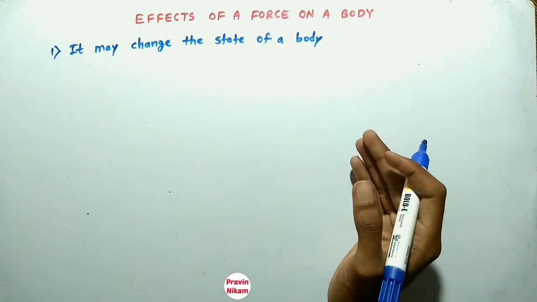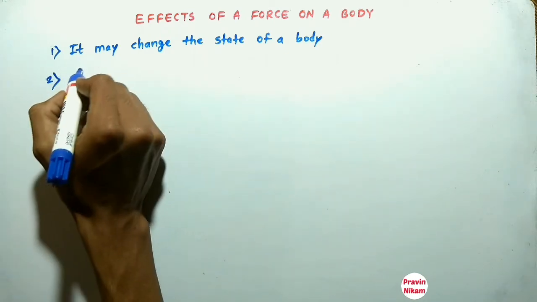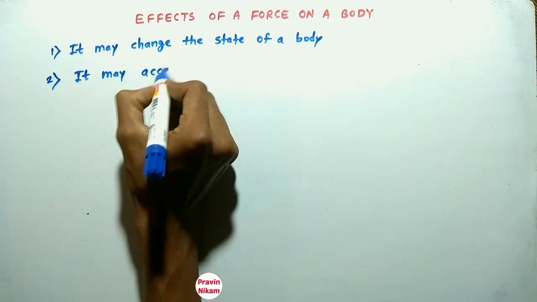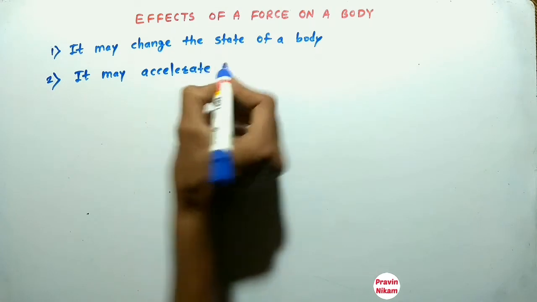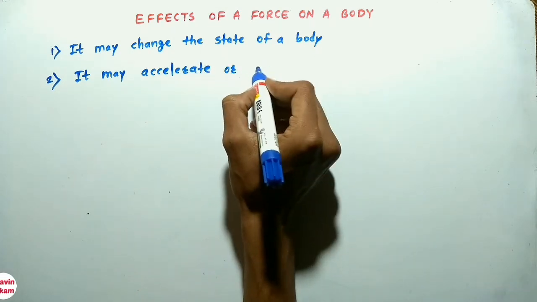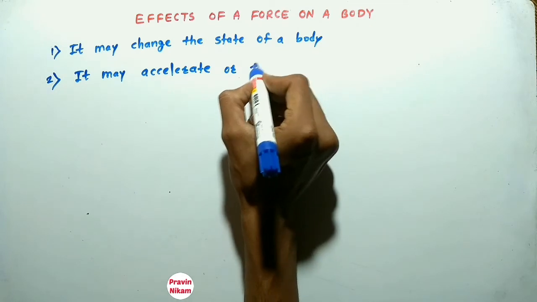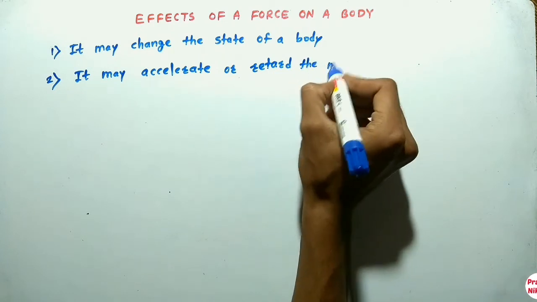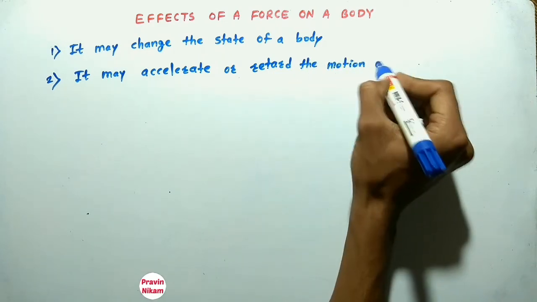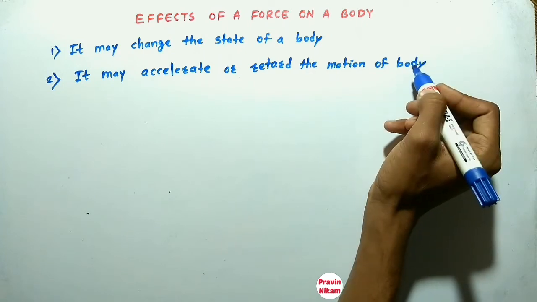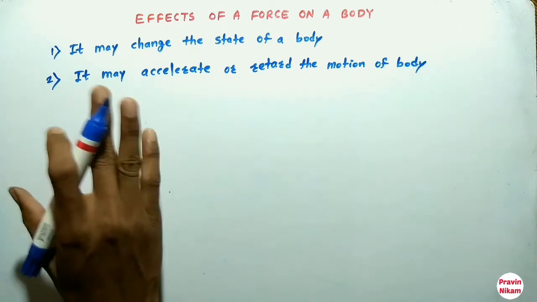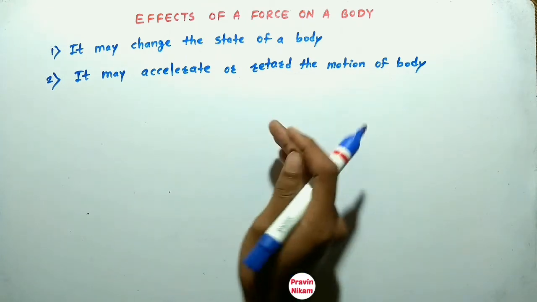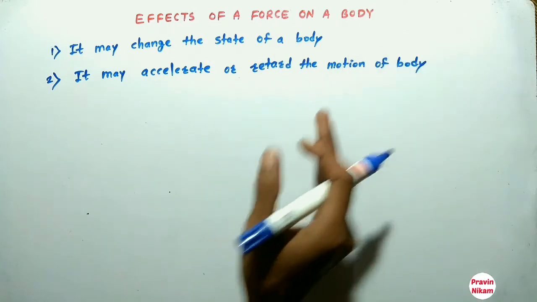Then the second effect of force is it may accelerate or retard the motion of body. So the force acting on body may accelerate or retard the motion of body, means increase the speed of body or decrease the speed of body.